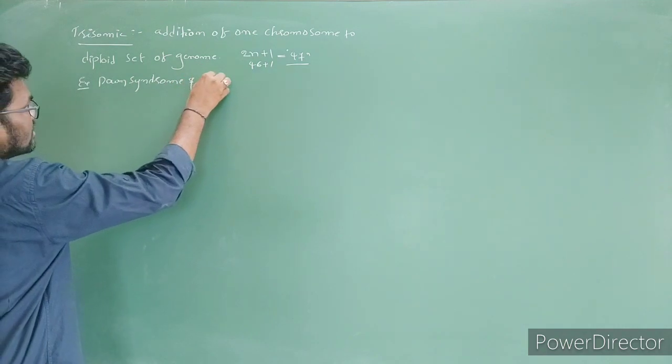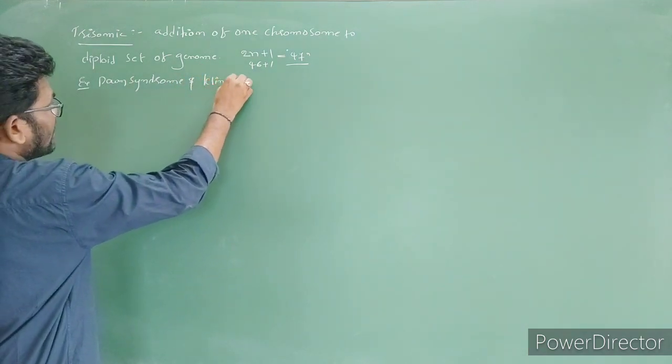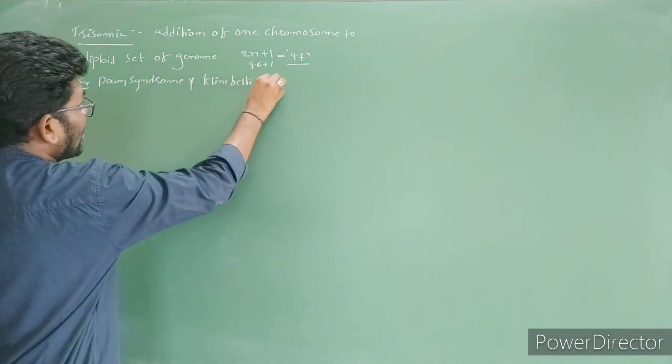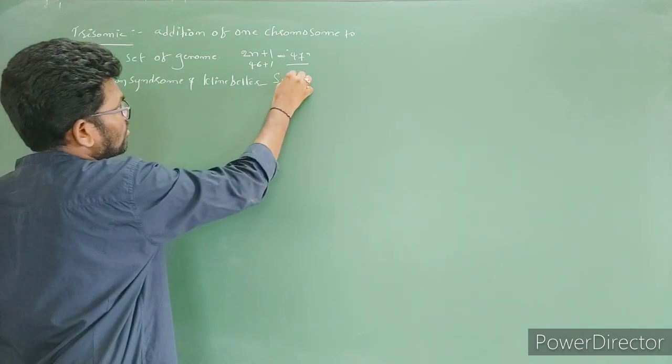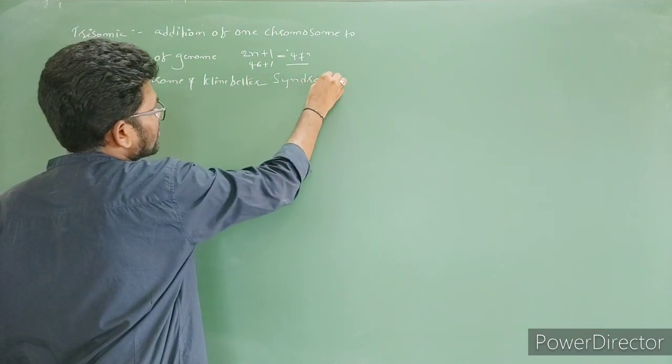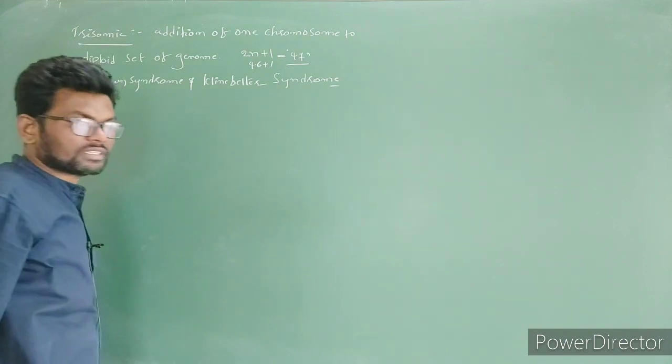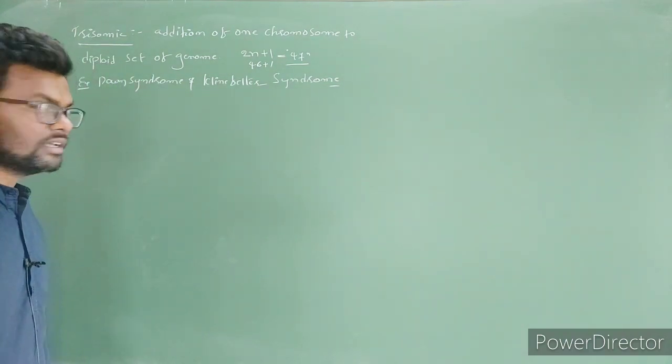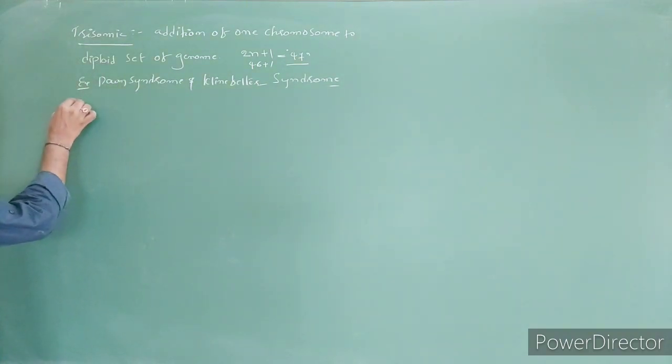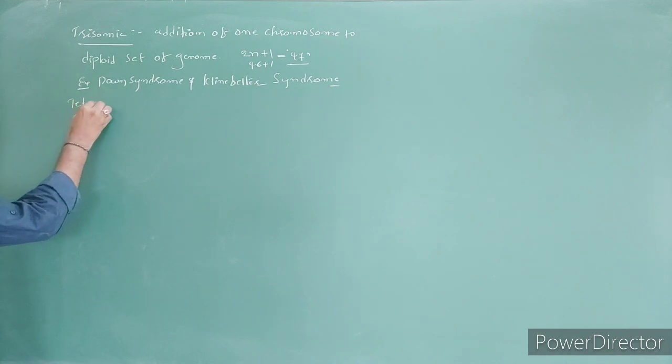as well as Klinefelter syndrome. It is the best example for the trisomy condition. Clear? Next one is tetrasomy condition.